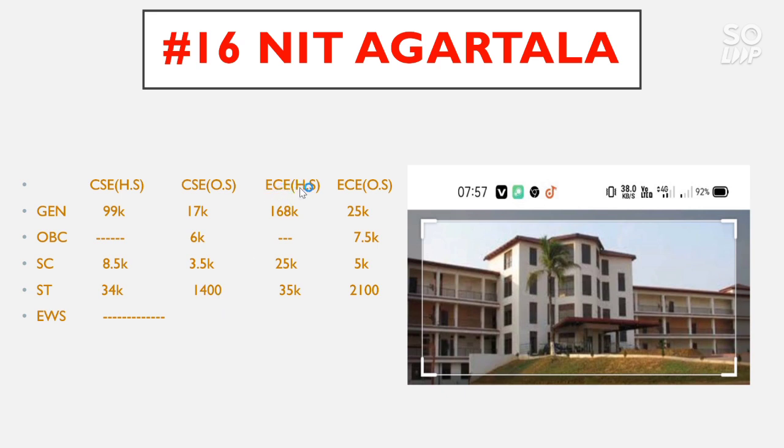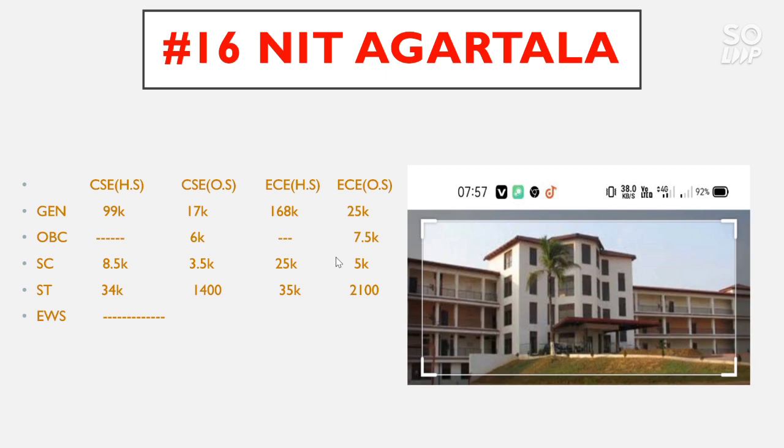Now, for EC home state, the cutoff for general category goes to 1,68,000, and there is no seat for OBC. For SC 25,000, for ST 35,000. EC other state, the general category cutoff is 25,000, OBC 7.5 thousand, SC 5,000, ST 2,100.